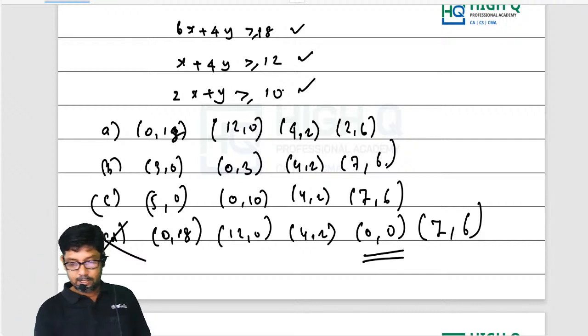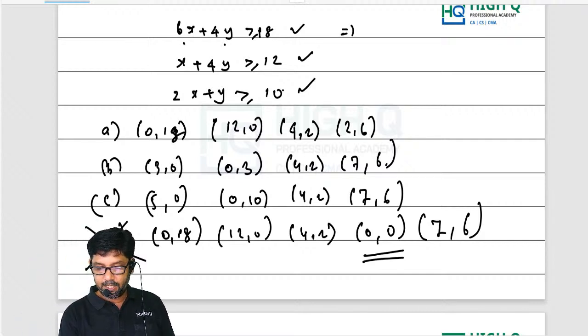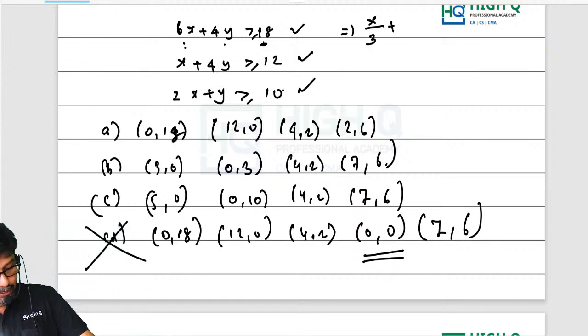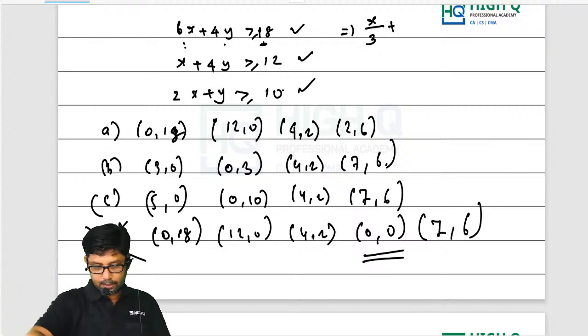Now simply divide each term by 18. First inequation, what are you going to get? x by 3 plus, hey, is it 4y by 18? I made a mistake. I wrote the wrong question.